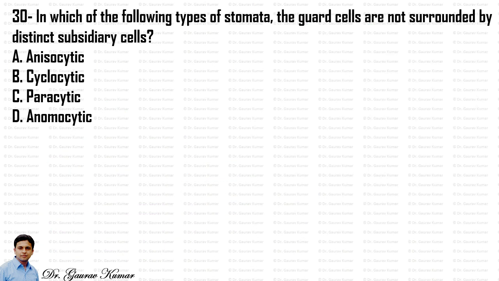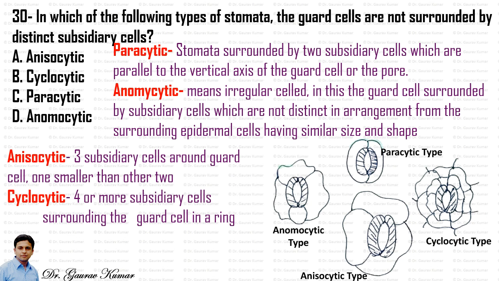In which of the following types of stomata are the guard cells not surrounded by distinct subsidiary cells? This is also a repeat question from last year, although the options are different, so that means they are giving more emphasis to types of stomata. It is asked several times in the exam. A paracytic stomata, the diagram you can see in the figure, is surrounded by two subsidiary cells which are parallel to the longitudinal axis of the guard cell or the pore.